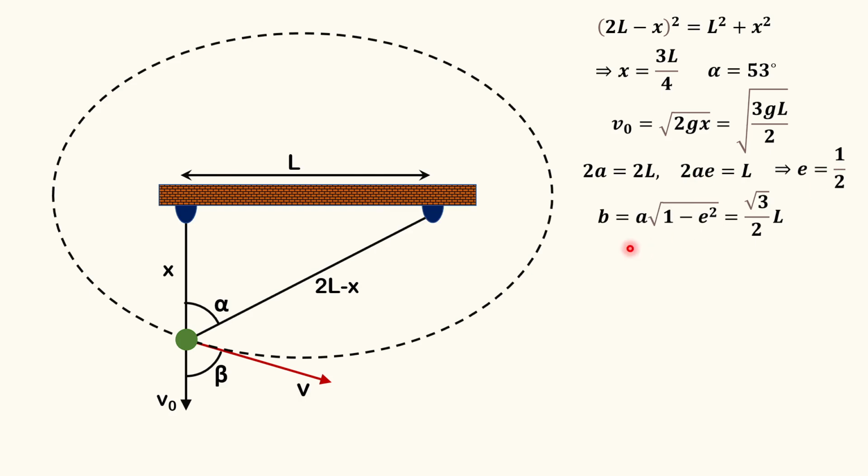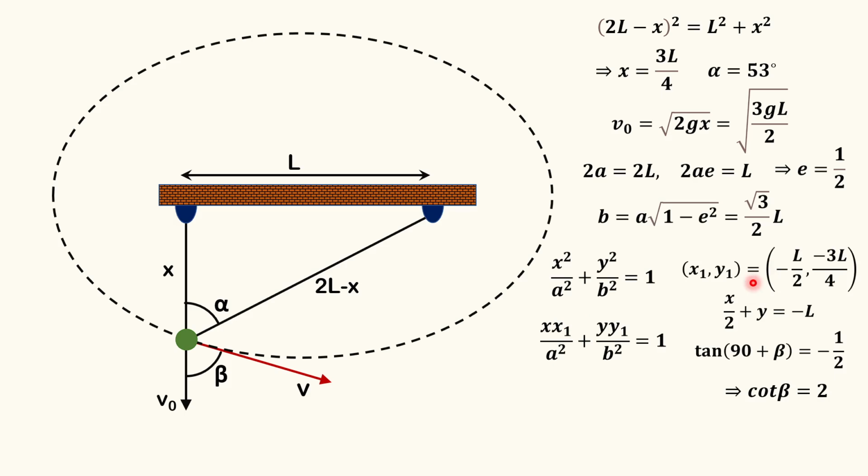So e equal to this much, and we can determine the value of b also. So now if I want to write the equation of tangent, what can I do? First, I'll write the equation of this ellipse, and let's say the bead is at this point, which has coordinates x1 and y1. So at the coordinates x1, y1, the equation of tangent is this much, right? So now we can determine the value of x1 and y1 also.